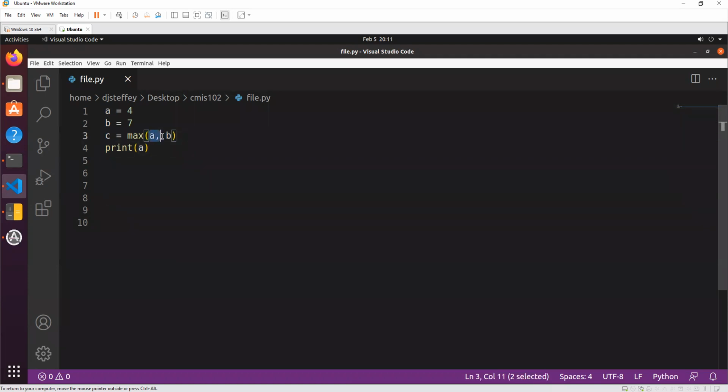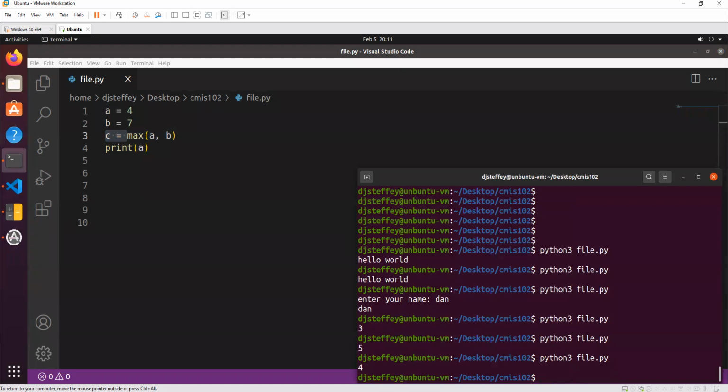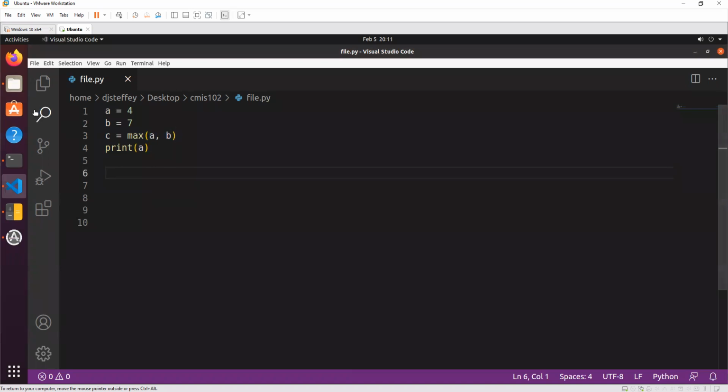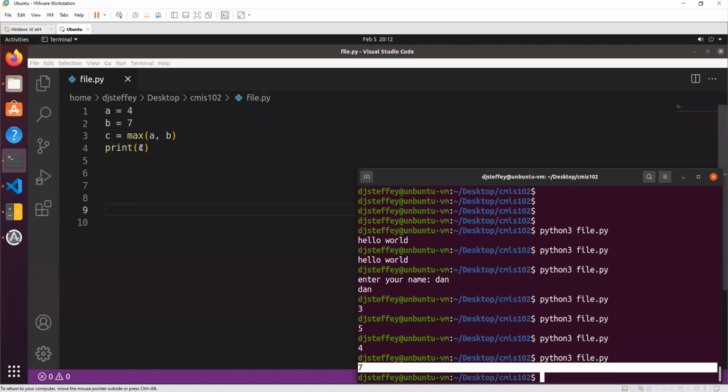So this means it takes 2 arguments, and it will return to us the bigger number. If we run that, it should give us back 7, right? Oh, maybe I didn't save it. Oh, because I'm printing out A. I want to print out C for it to return to us. There we go. It prints out 7.